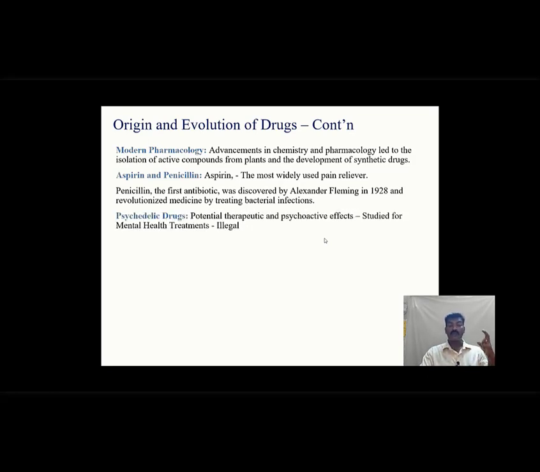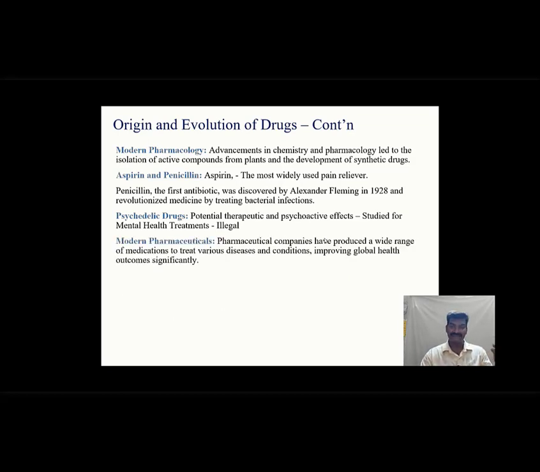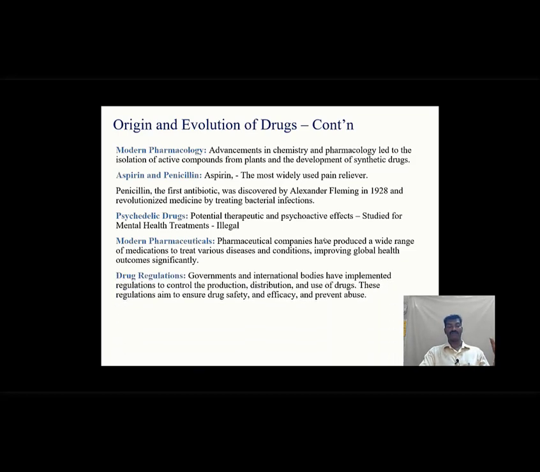Psychedelic drugs: potentially therapeutic and psychoactive effects studied for mental health treatments, commonly categorized as illegal. Modern pharmaceuticals: many pharmaceutical companies are now available throughout the world who manufacture a wide range of medicines for treating various diseases and conditions, and try to help in improving global health outcomes.